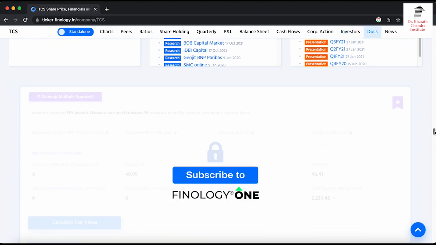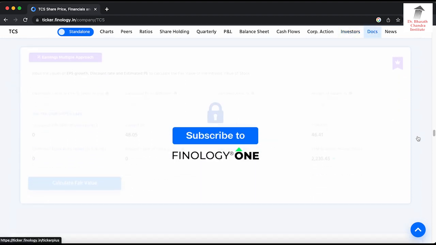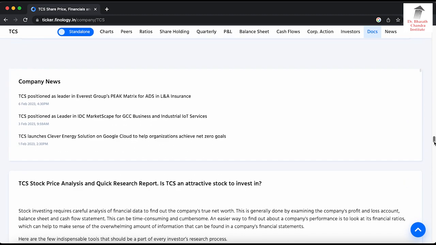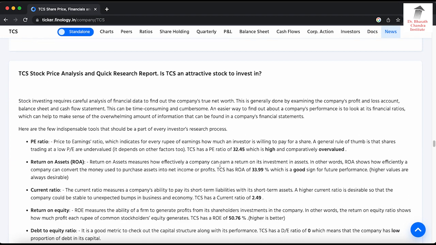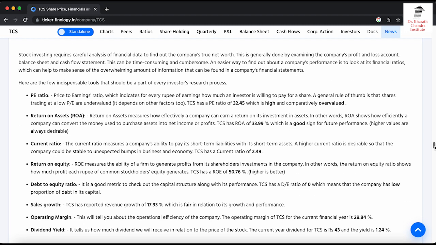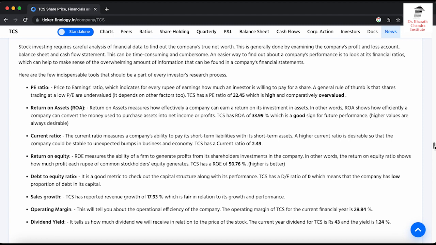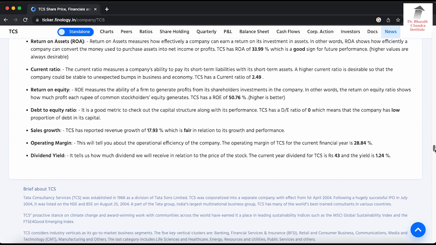Then if you go lower, it says subscribe. So many features you may need to pay and subscribe for, but if it's not required, just ignore it and see whatever is available free. Similarly, company news, latest news about the company, and then a summary of the various parameters of TCS and whether it was good or bad as per their analysis. So you can see TCS PE ratio 32, which is high and comparatively overvalued. This is what it says. For different parameters, it will say whether it's good or bad. So it gives you an idea about how the figures are.